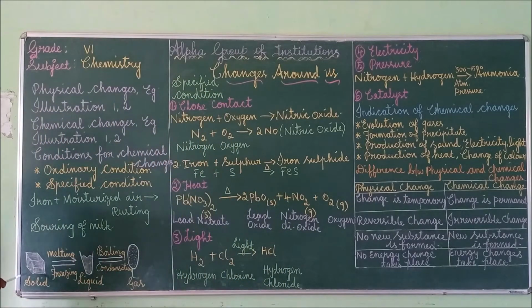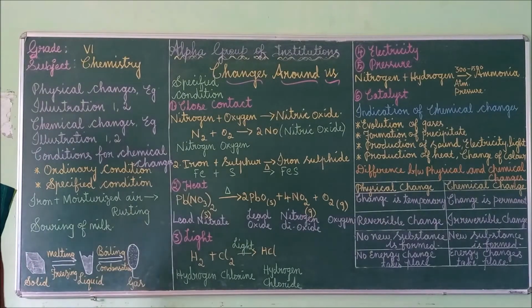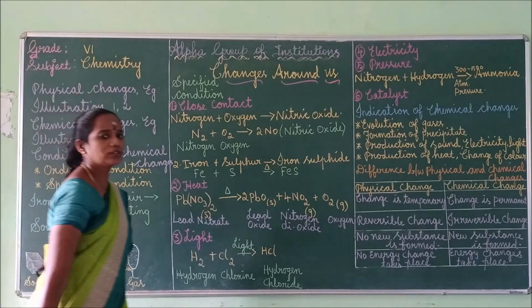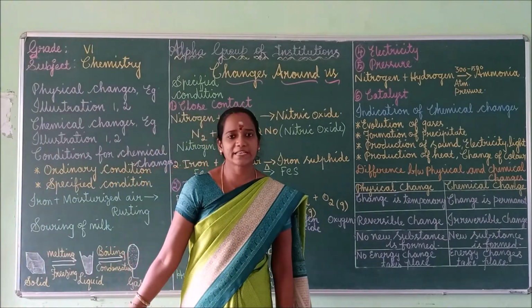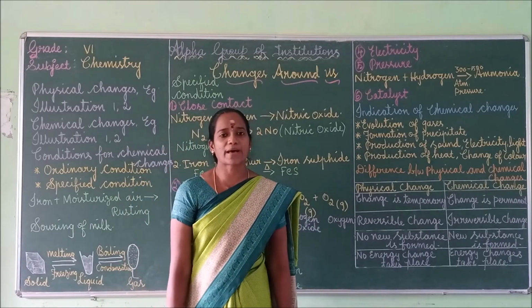Okay. See here, this is ice. Ice is a solid. So ice on melting turns into liquid. This liquid on boiling turns into vapor. Again, if you condense that vapor, it turns into liquid. If you refrigerate that liquid, you will get the ice. So ice is a solid, right? So this is an example of physical change, right? Next we can move to the illustration part.